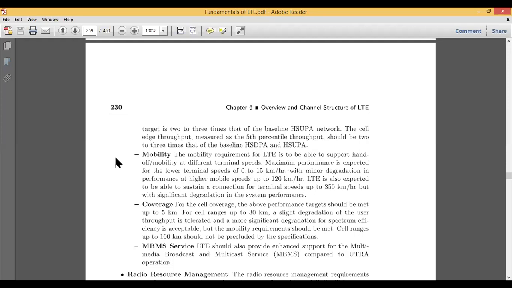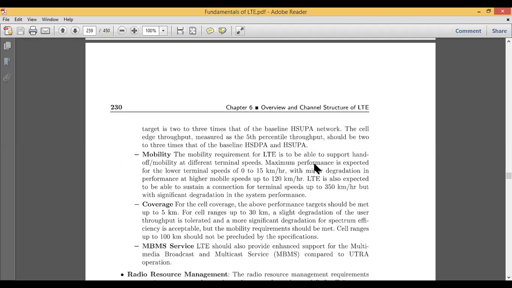Then the next design principle is mobility. We know what is meant by mobility. The basic requirement of mobility in LTE is that it should support handoff, or simply handover. If the mobile user is moving from one cell to another cell, there should be a handover from one cell to another, such that the speed should not be minimized.